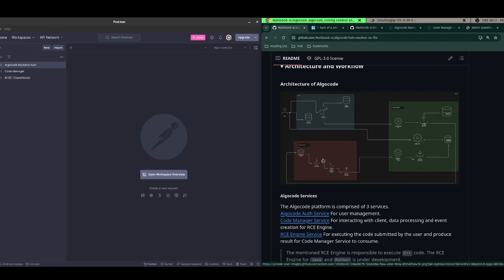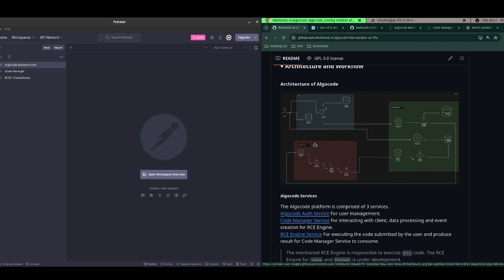Did I mention that I'm actually also building the Python RC engine, and one of my friends is building the Java RC engine? So I will update once AlgoCode is capable of handling Python and Java code also. Right now, AlgoCode is fully capable of handling code submitted in C++, but in future updates, AlgoCode will also be capable of handling Python and Java code.